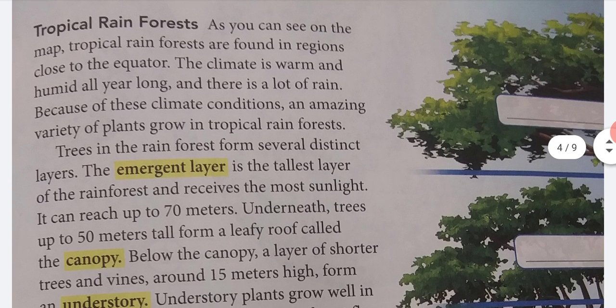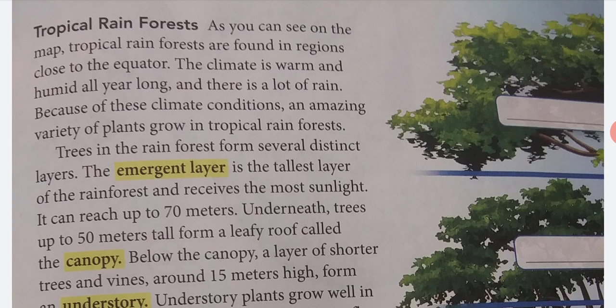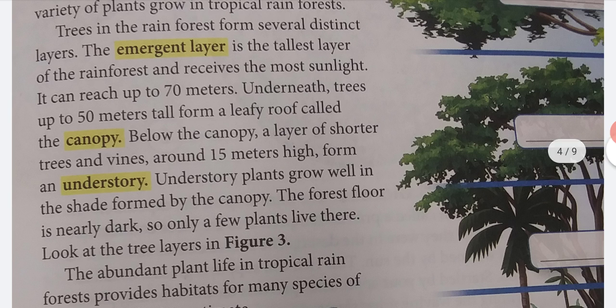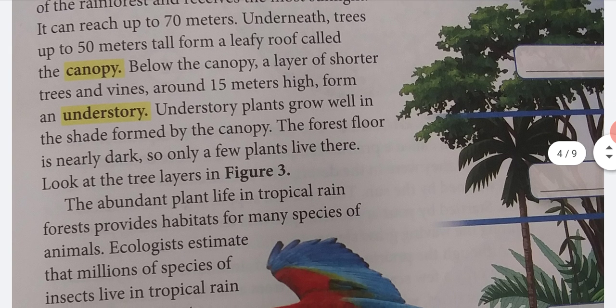Tropical rainforest. As you can see on the map, tropical rainforests are found in regions close to the equator. The climate is warm and humid all year long, and there's a lot of rain. Because of these climate conditions, an amazing variety of plants grow in the tropical rainforest. Trees in the rainforest form several distinct layers. The emergent layer is the tallest layer of the rainforest and receives the most sunlight. It can reach up to 70 meters.